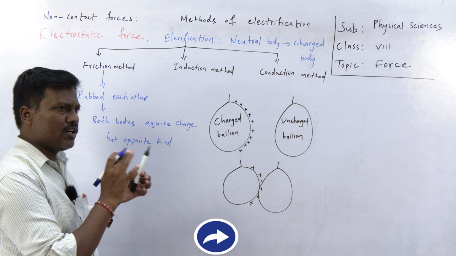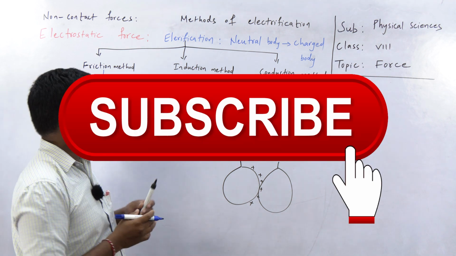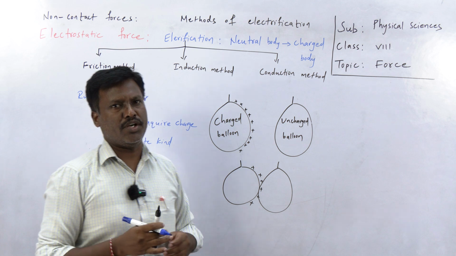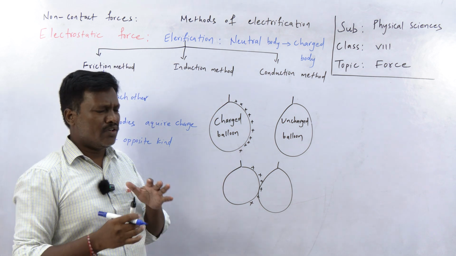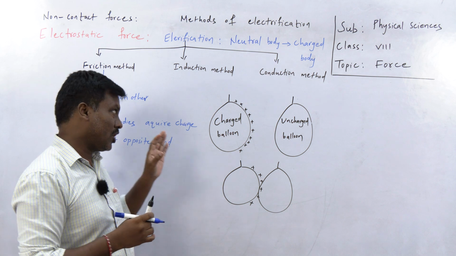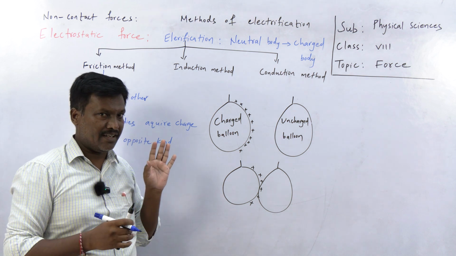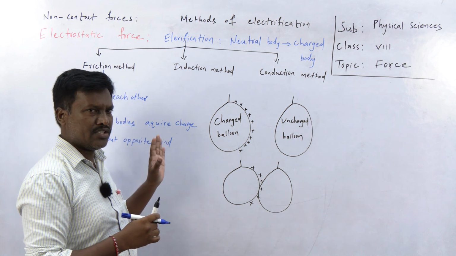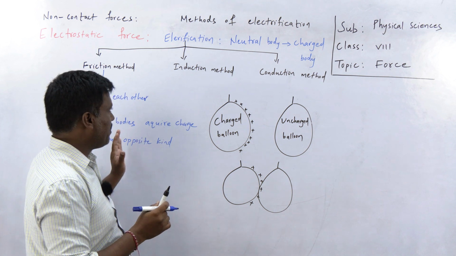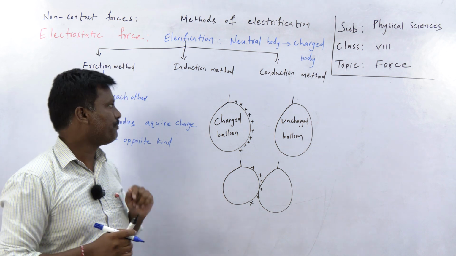So in this method, two bodies get charged. During the rubbing process, a neutral body is converted into a charged body. I'm talking only about the basics. I'm not talking about static electricity in detail, only the basic definitions. As you are 8th class students, for better understanding, I'm giving all these examples.